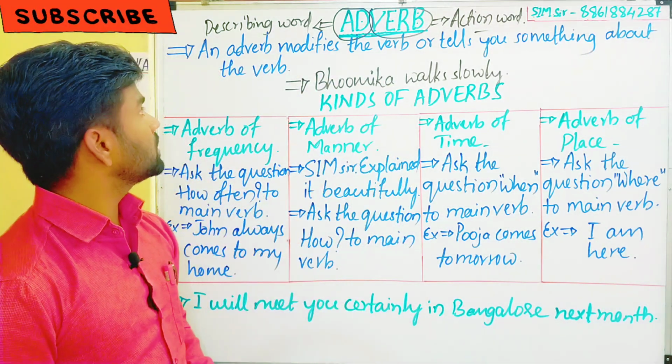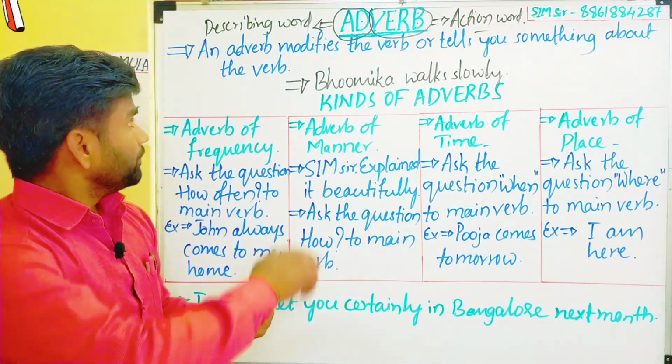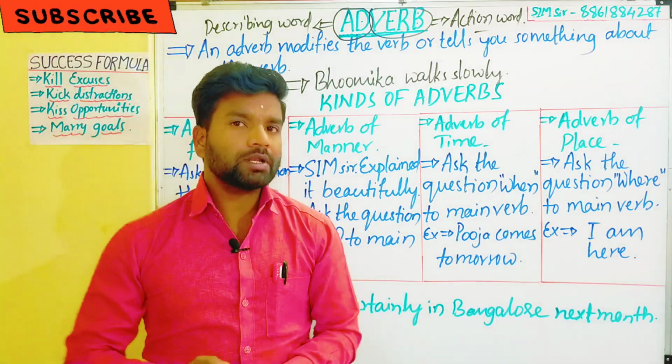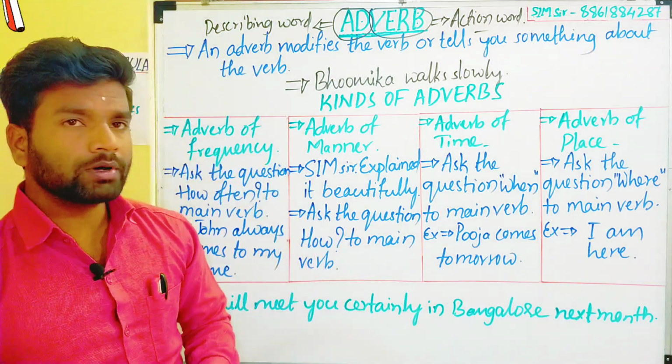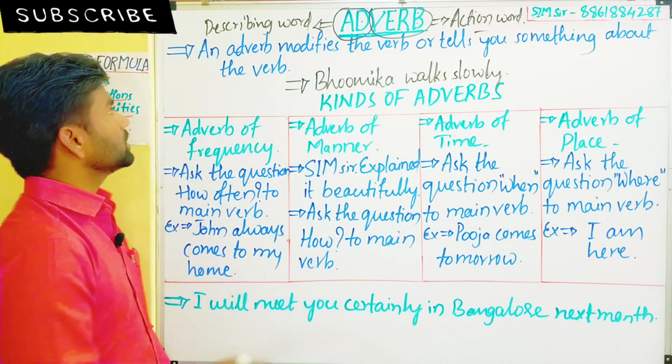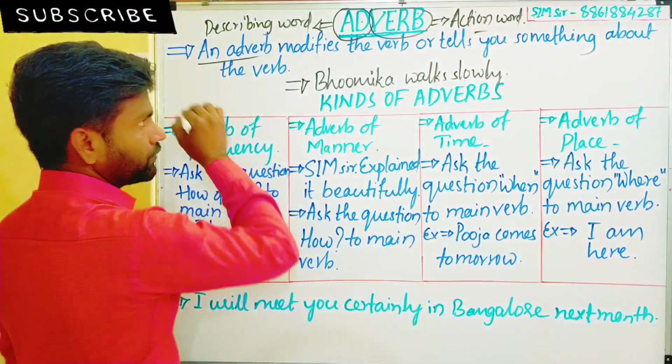Okay, let's come to that. I wrote the definition here.